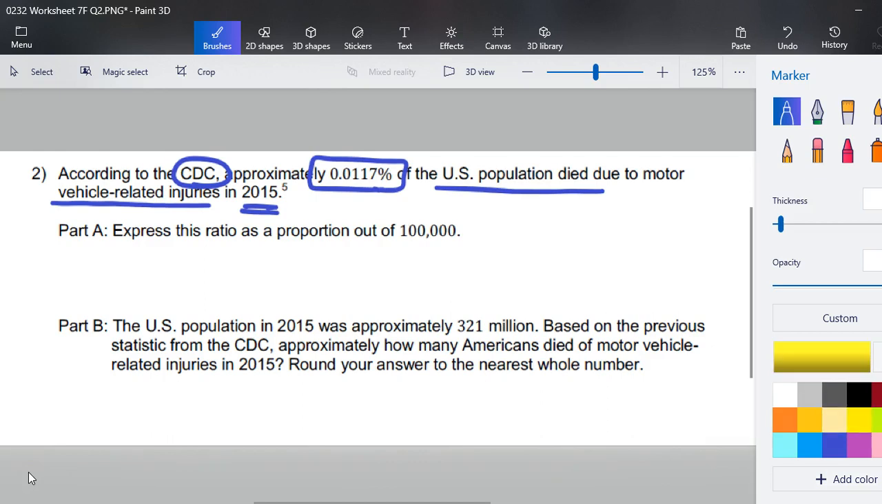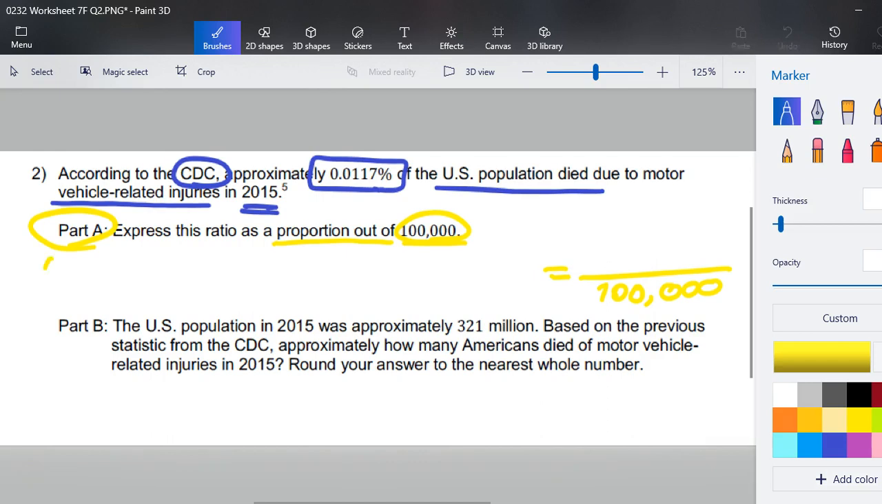Part A. On Part A, let's express this ratio as a proportion out of 100,000. I'm going to work through this one way. You can do the same. You can Google, search the internet and find ways that you would prefer to do this. But here is a way to start getting this as a proportion out of 100,000. So in the end, I want to have a proportion that looks like this out of 100,000.